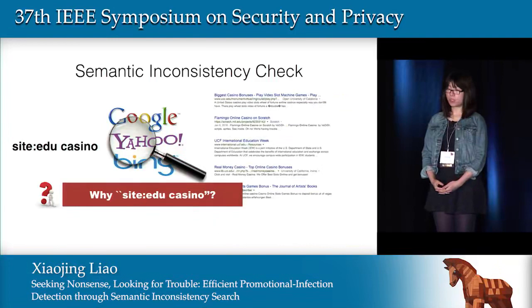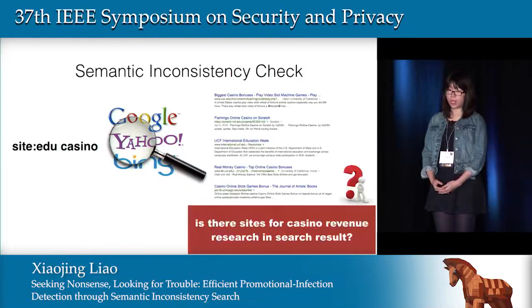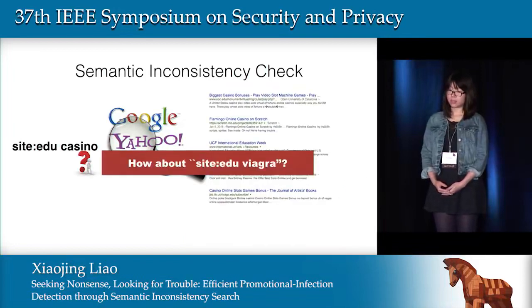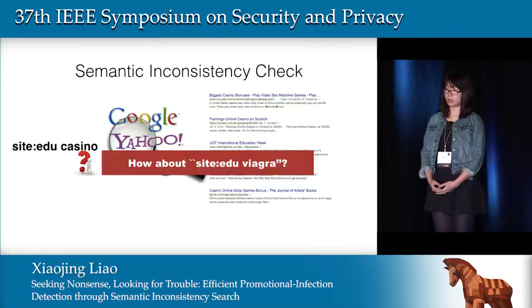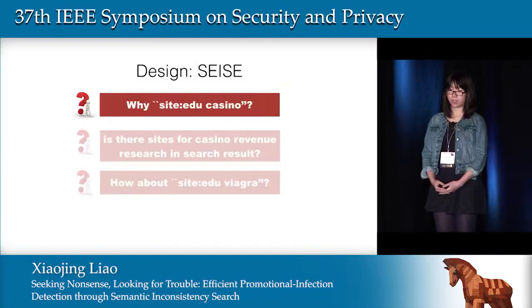However, many question marks are still there. Why do we use casino as the most irrelevant pattern for the edu site semantic inconsistency check? Are all the sites in the search results compromised? How about a page talking about casino revenue research? Third is how to systematically generate other bad terms for the edu domain. Now I will show how our system, SIS, answers these three questions.